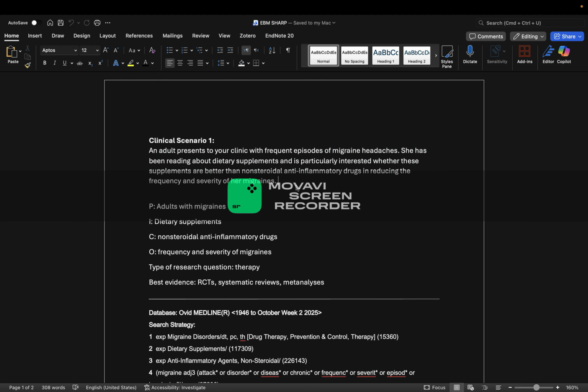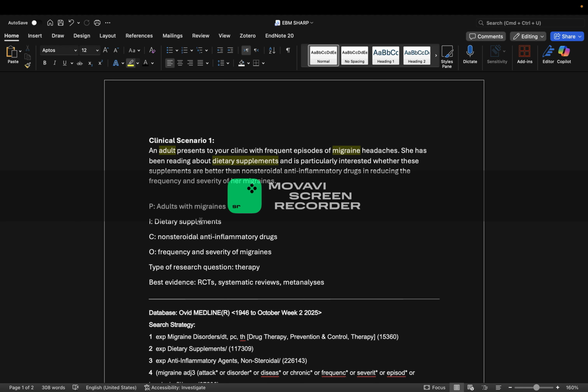Starting with the population. We have an adult presenting to our clinic with frequent episodes of migraine headaches, so an adult with migraines would be our patient population. This patient is asking whether dietary supplements compared to NSAIDs are better in reducing frequency and severity of her migraines. So for the I of our PICO, the intervention, dietary supplements is the main thing we're looking at, and we want to compare it to something else to see if it's as effective or not.